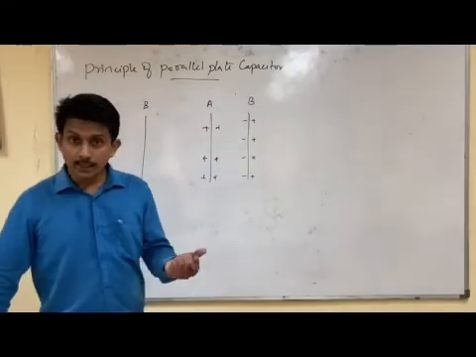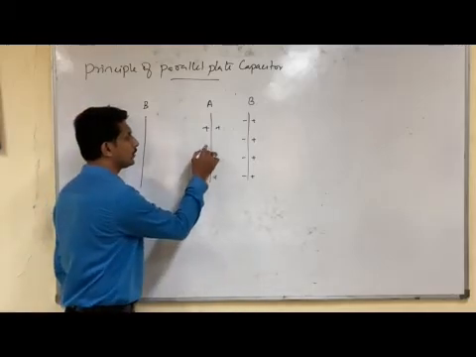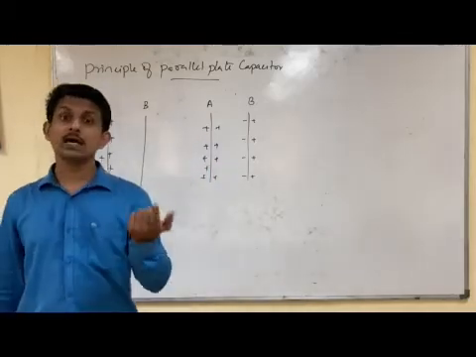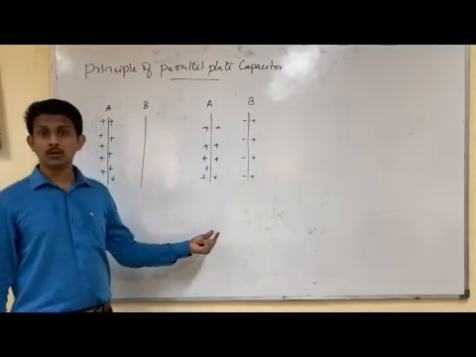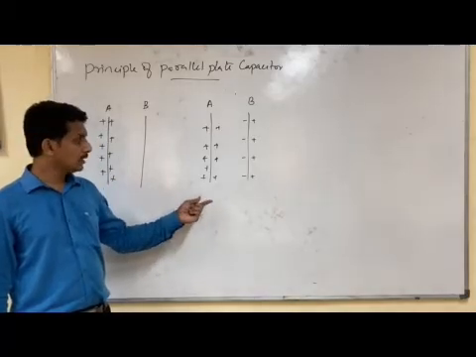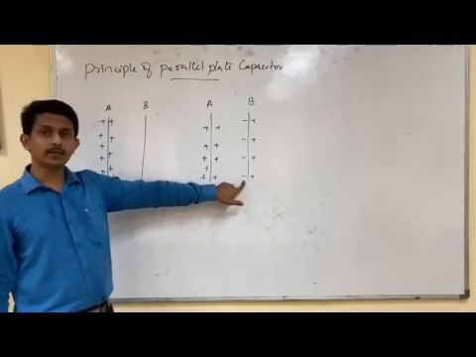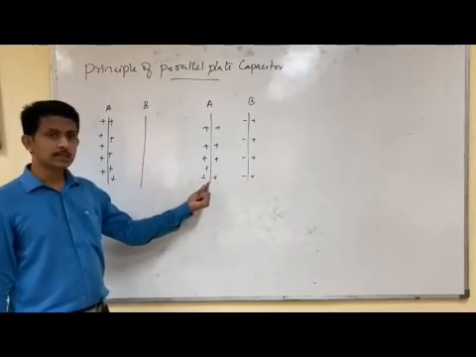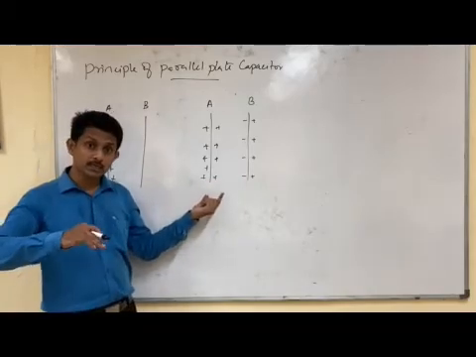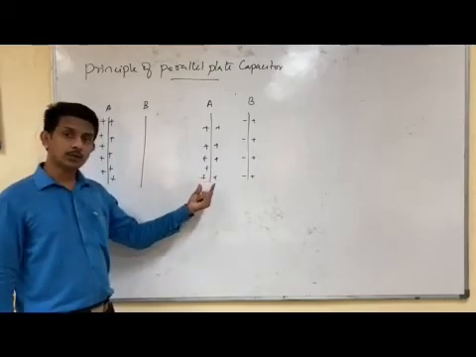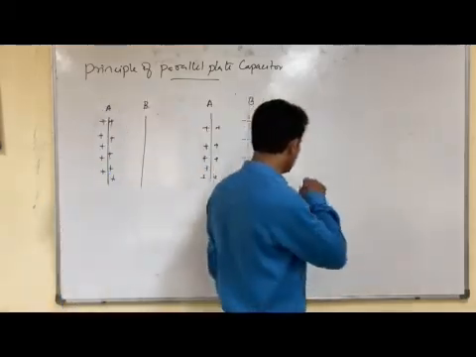But in order to maintain the same potential on plate A, more and more charges deposit on plate A. That means more charge is stored on plate A. That is what we call capacitance: the ability to store charge. So because of the presence of this negative charge, the potential of plate A decreases, but it has a tendency, in order to maintain the same potential, to store more and more positive charge. That means the ability to store charge is increasing.